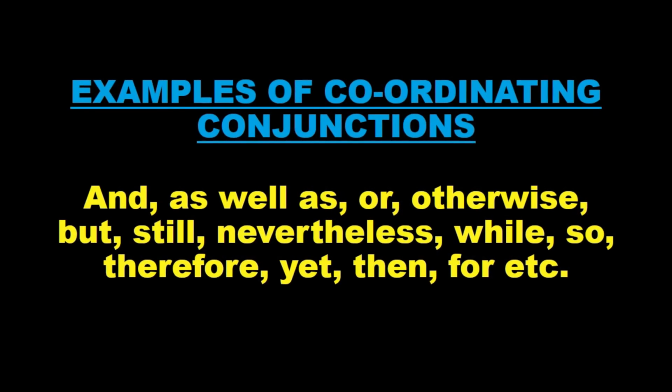Now some common examples of coordinating conjunctions are and, as well as, or, otherwise, but, still, nevertheless, while, so, therefore, yet, then, for, etc. These conjunctions always combine words, phrases, or clauses of the same status.